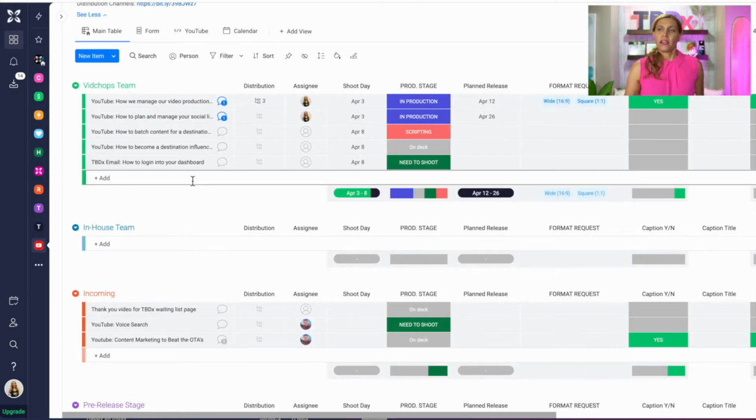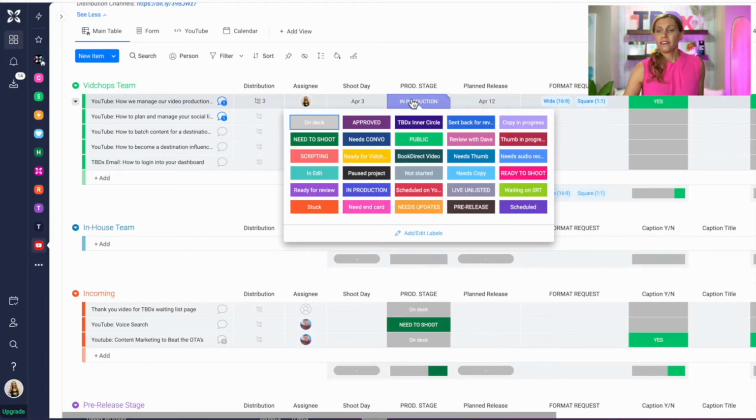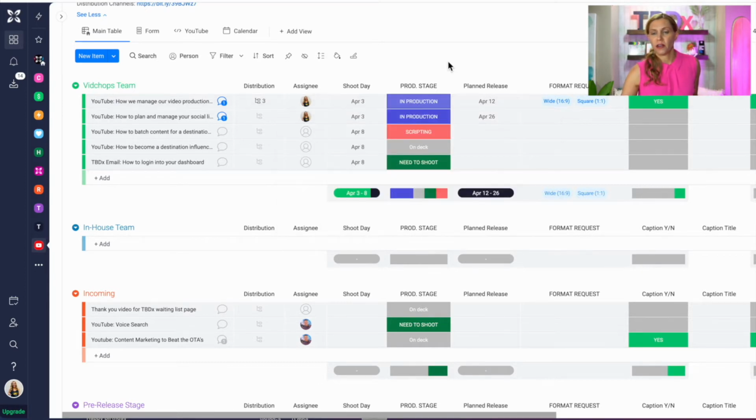Now, one thing I didn't go over that's powerful in Monday.com to save you time and efficiency is adding automations. Monday.com does a fantastic job of creating simple automations. What I mean by that is I could set up an automation so that when I click on pre-release, the whole item will drop down to the group called pre-release stage. Or I could make an automation that goes public, and when the production stage public is clicked, the whole item is moved to the public group. So it's got many automation variables, and I just wanted to point that out because it's pretty powerful here in Monday.com to make things more efficient.